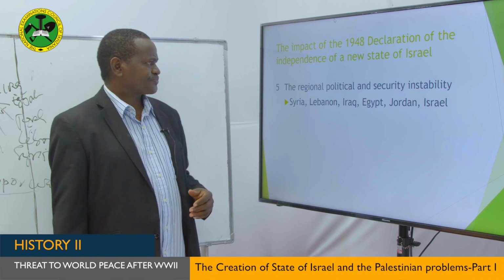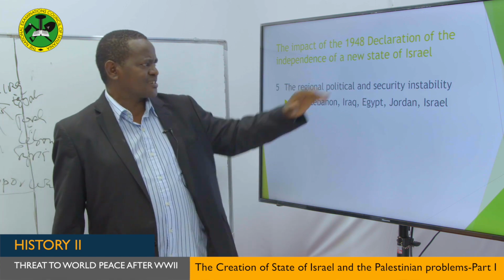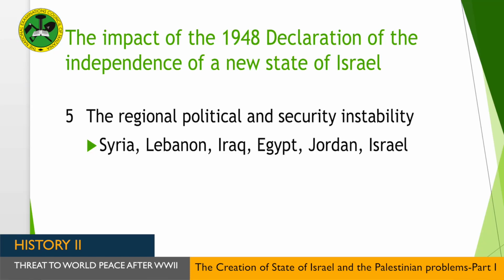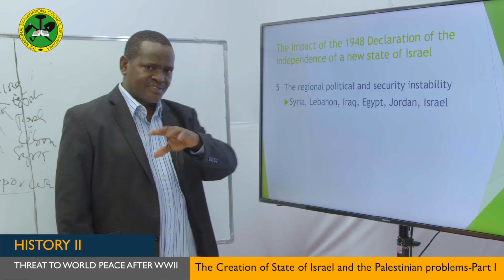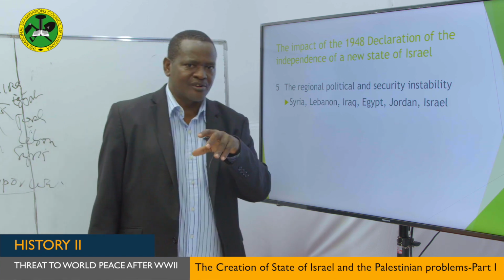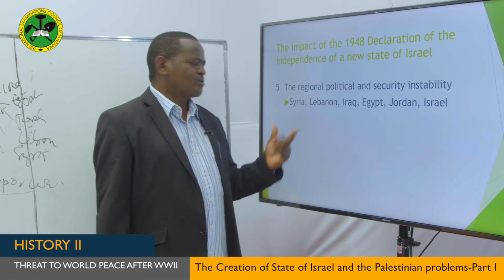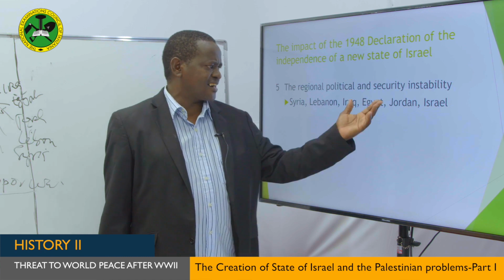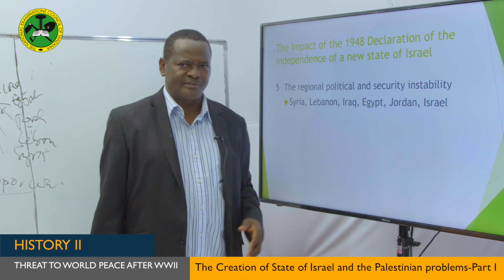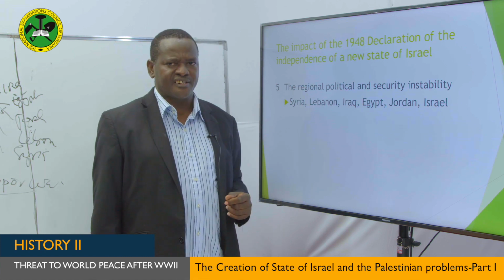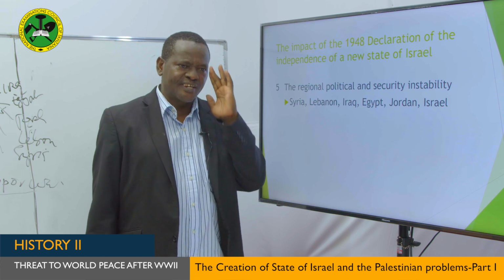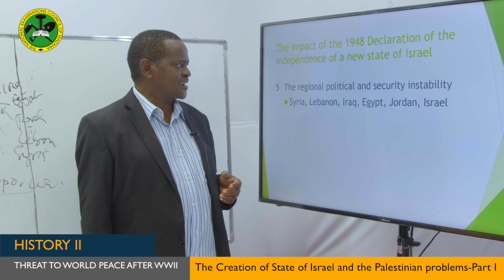My dear students, let's now go to another impact of the Declaration of Independence of the new State of Israel. Another impact here is regional political and security instability in that region. For instance, in Lebanon, my dear students, there was no peace. In Syria, in Iraq, in Egypt, in Jordan, in Israel itself, there is no peace in that region. There has been only war since then until today as we speak.